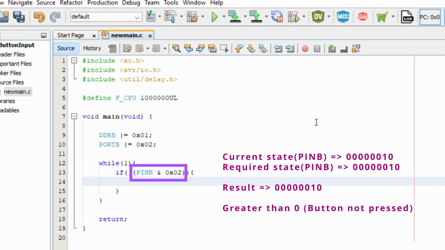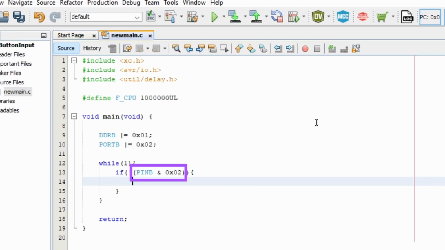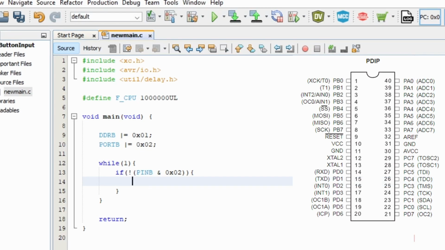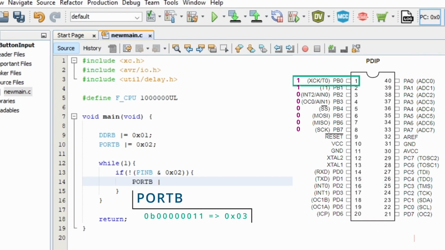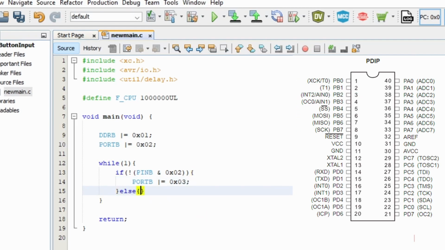If there is no state change, then the result will be 1. As the button press checking condition is providing 0 when the button is pressed, it needs to be inverted to satisfy the if condition. To turn on the LED, PB0 is set to 1 and also PB1 is set to 1 as pull-up for the pin.